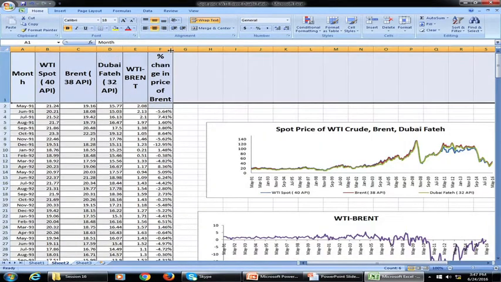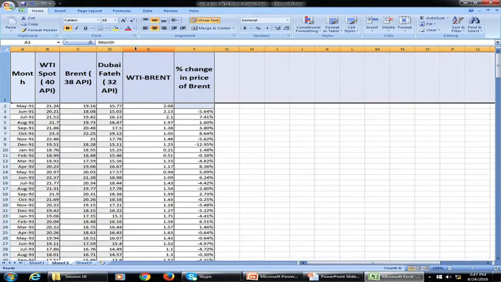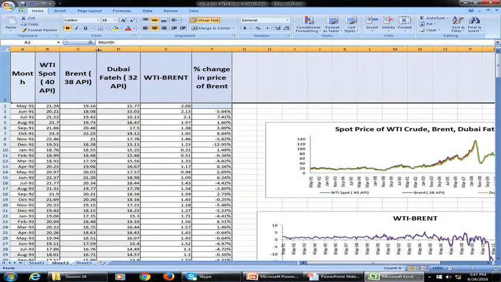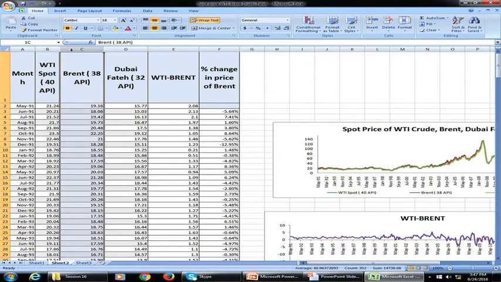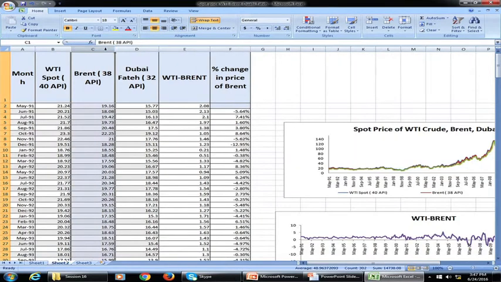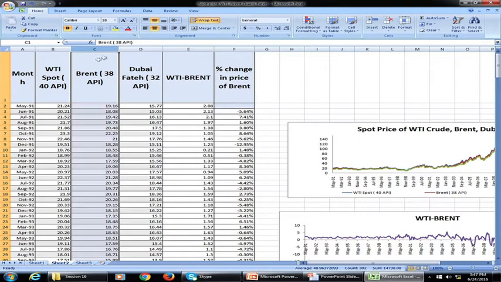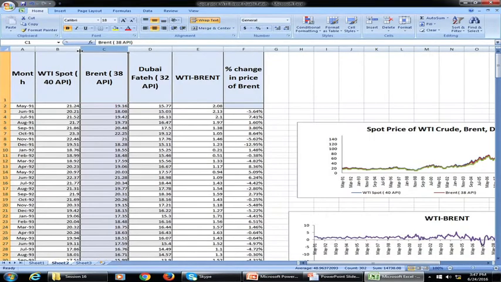I hope, yes, now you will be able to see. So the first 3 columns, that is columns B, C, D, show the price of WTI spot price, Brent price and Dubai Fateh price, and column E shows the difference between the WTI price and the Brent price.